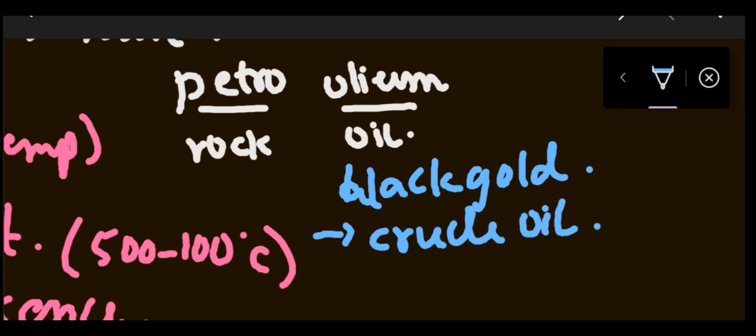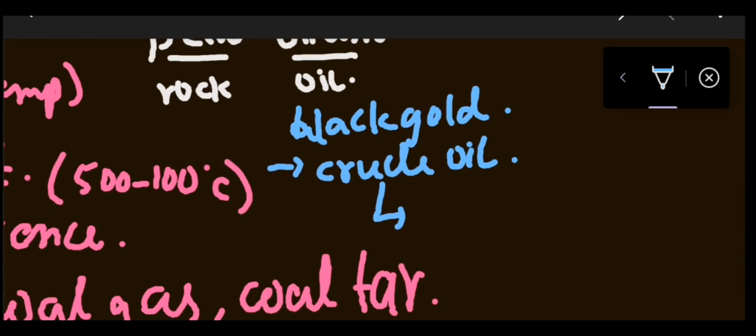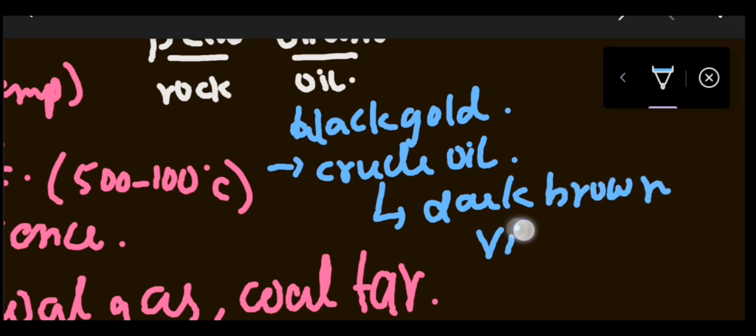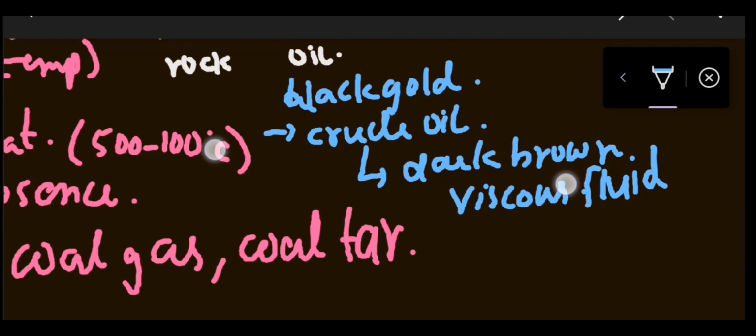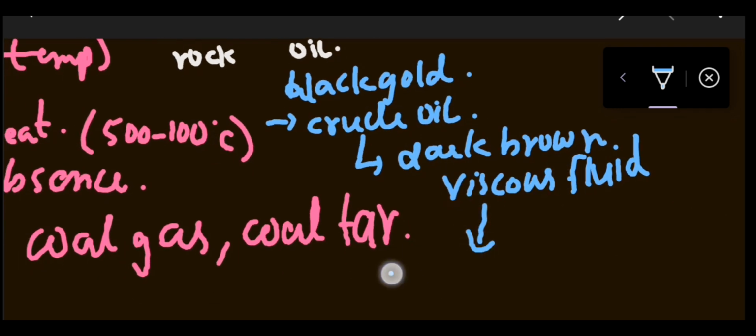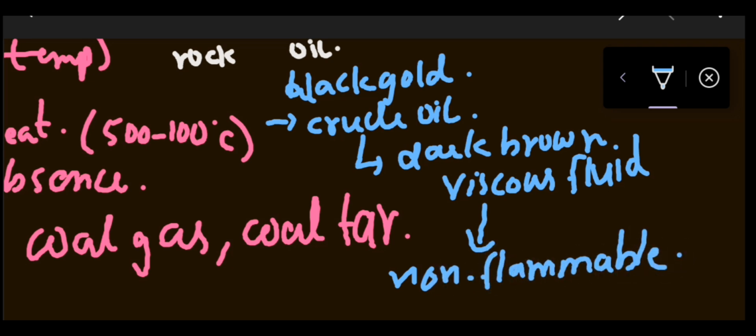So this petroleum basically contains a dark brownish viscous fluid, and we can say non flammable. We cannot light it with a flame. As coal is flammable, but this petroleum is non flammable.